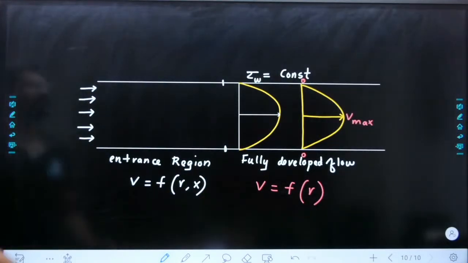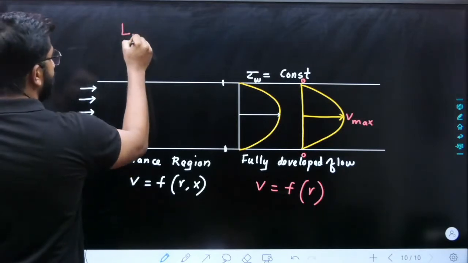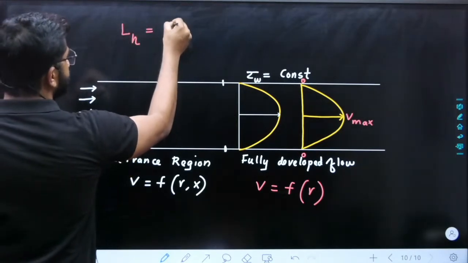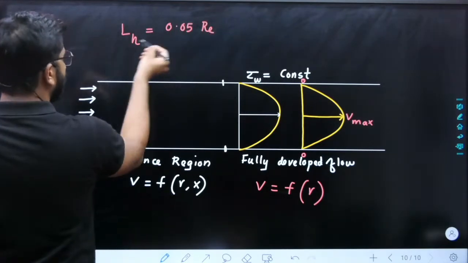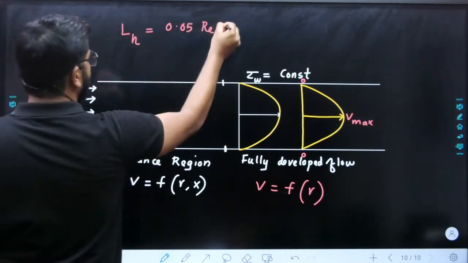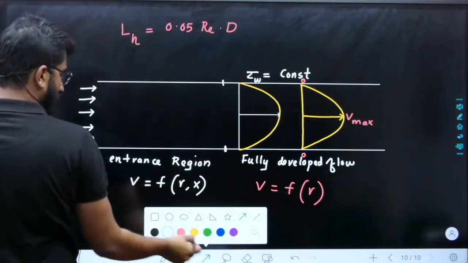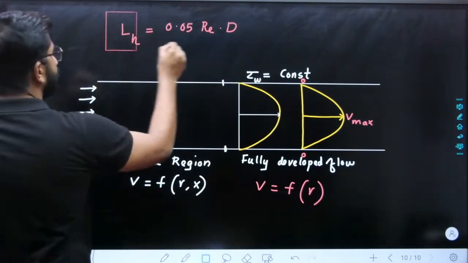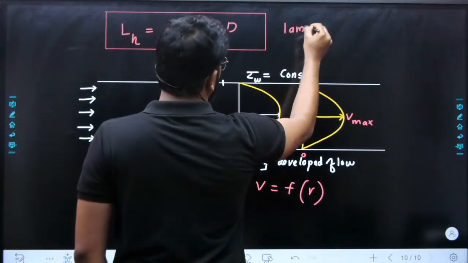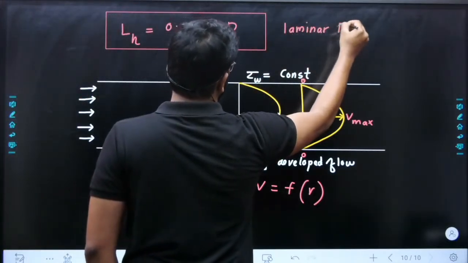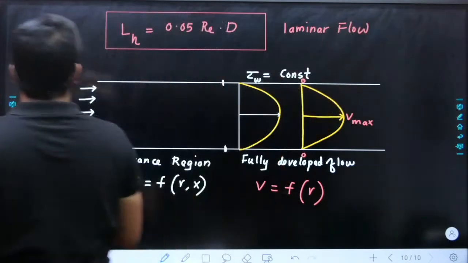Now what is the equation for entrance length? What is the entrance length L_H? It is 0.05 times the Reynolds number. If I multiply by the diameter here, this is the entrance length equation for laminar flow. Laminar flow entrance length equation, or entrance length or entry length.